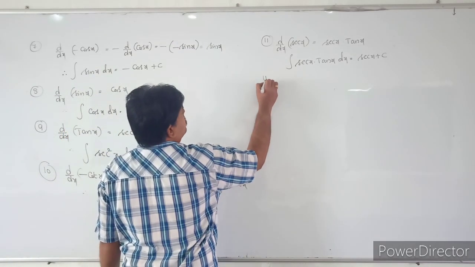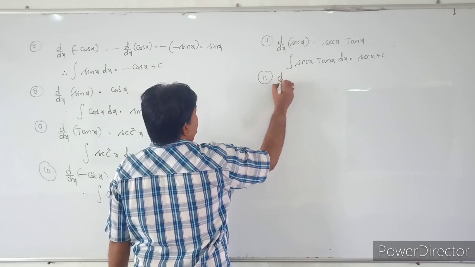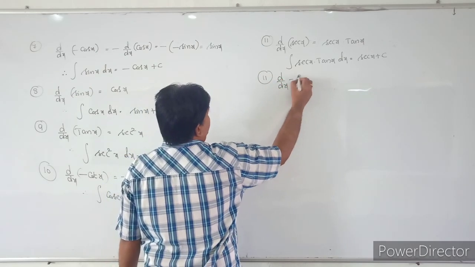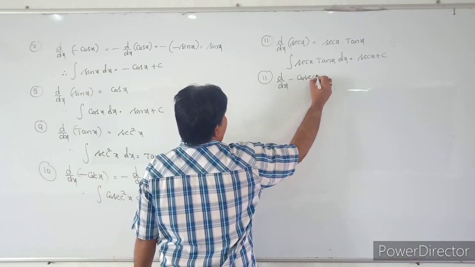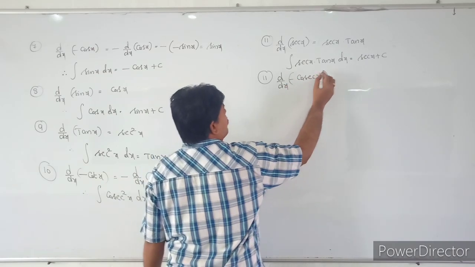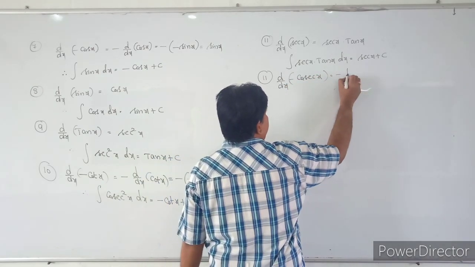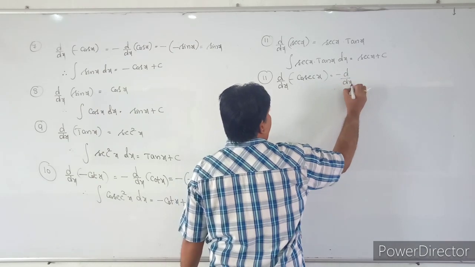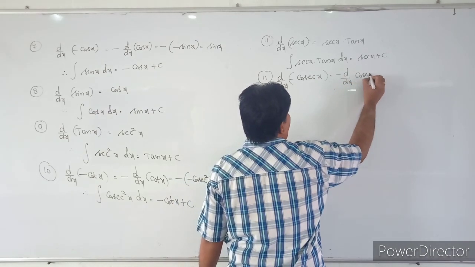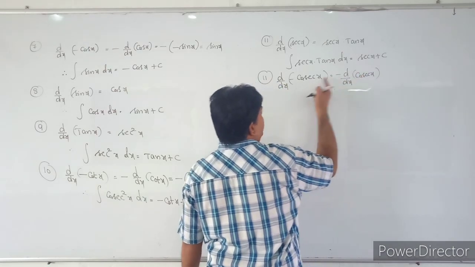See the next one. The derivative of minus cosecant x. So what is that? Minus derivative of cosecant x. Take the minus out.